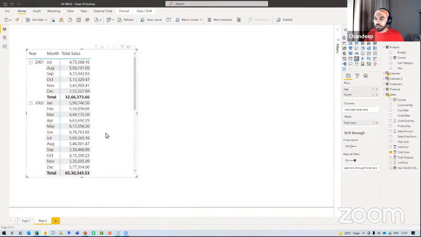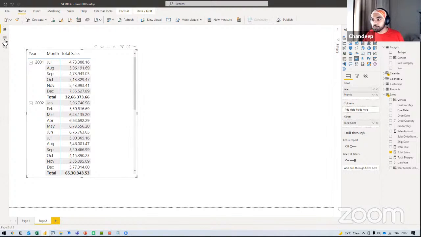Now, if this is my sales of the month of July, I want to find out that of the total budget that was allocated, how much budget for all the products that have sold in the month of July gets accumulated in the month of July, and then similarly for August and September and October and things like that. How do I do that?